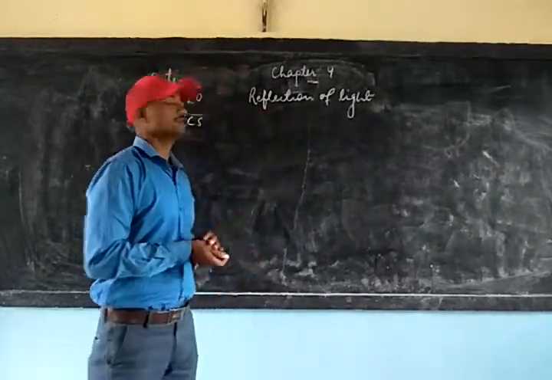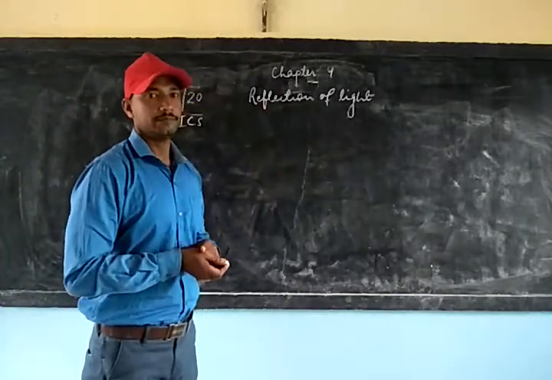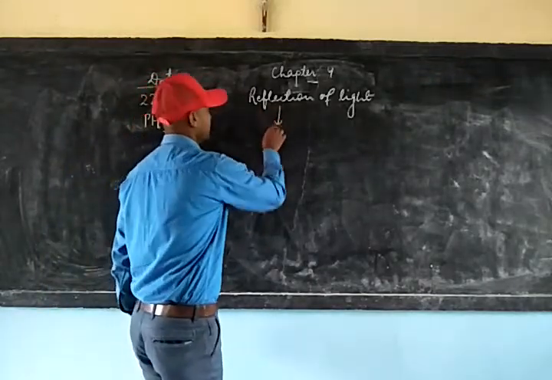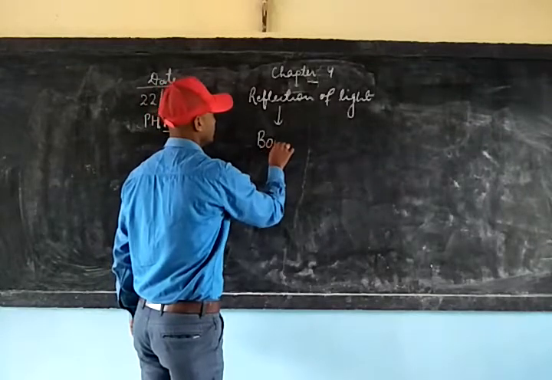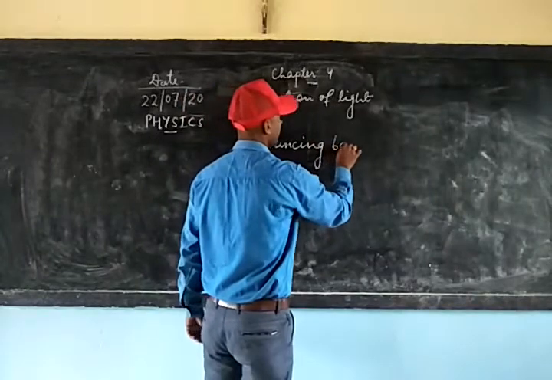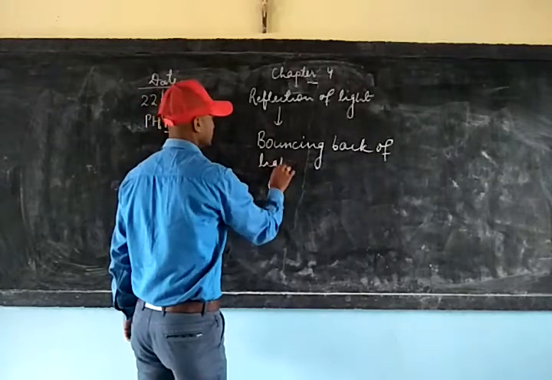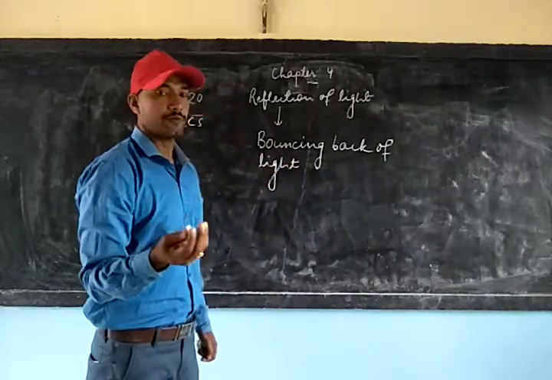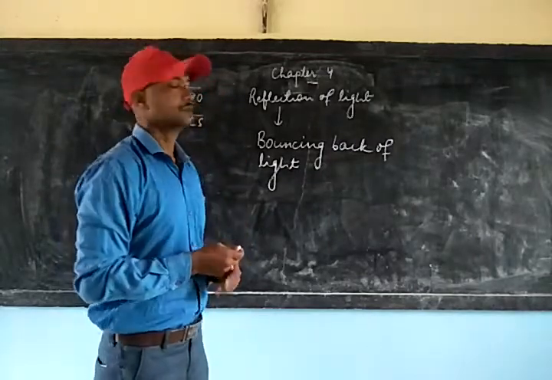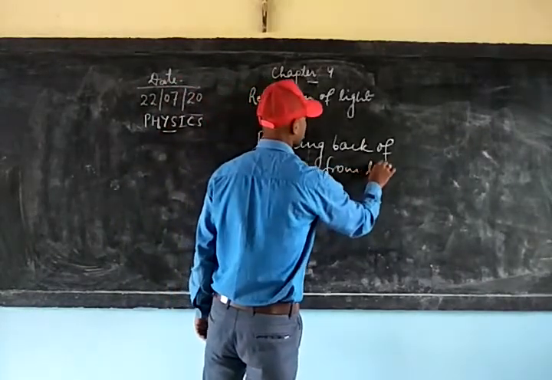So let us come to the main part of this chapter, starting with the meaning of reflection. As I have told you, reflection means bouncing back of the light. But how will the light bounce back? It bounces back only when it strikes any surface. So we can say bouncing back of light from the surface.